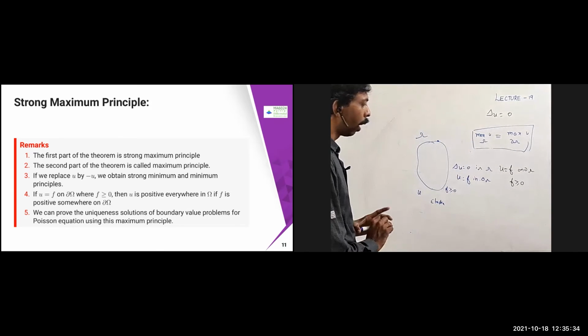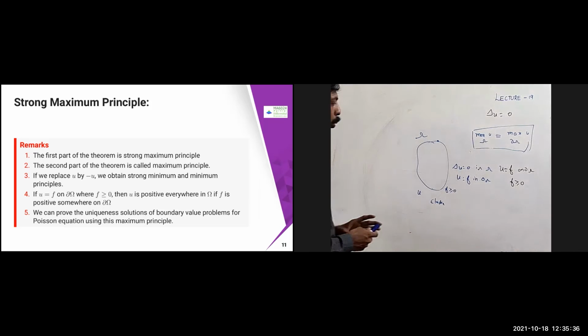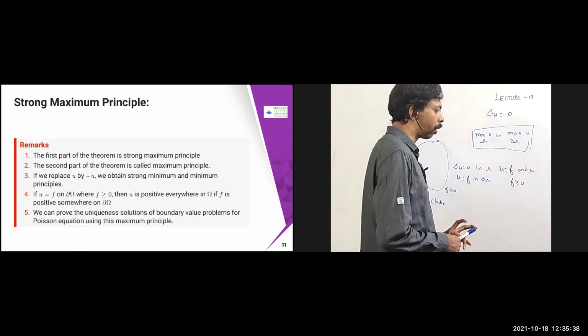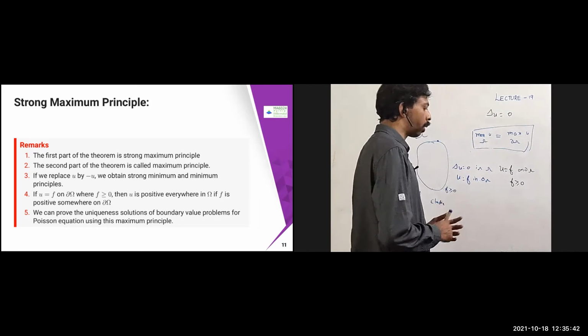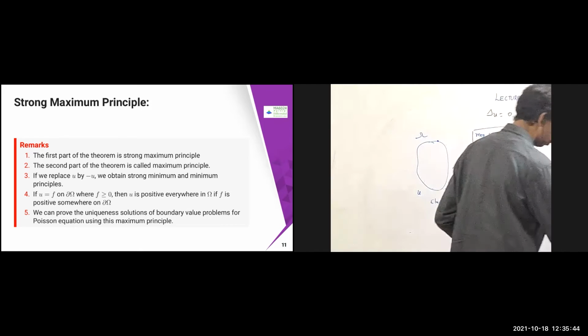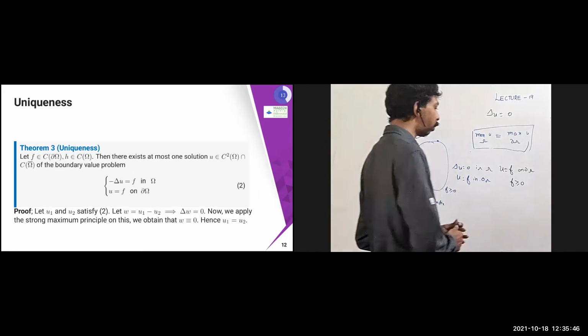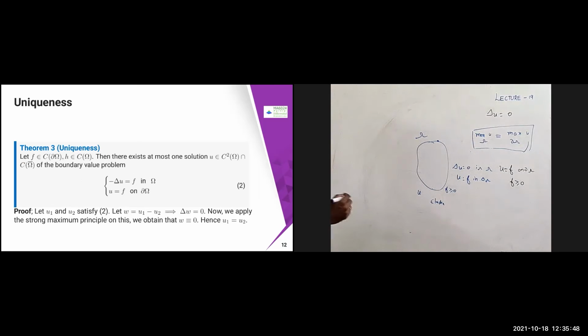Also, we can prove the uniqueness of the solution of boundary value problems for the Poisson equation using the maximum principle. You can prove the uniqueness of solutions of the boundary value problem, which I am just going to prove in the next theorem, the last point that I have mentioned. So suppose you have an f.